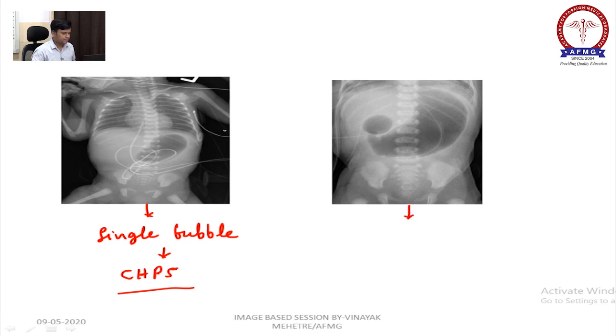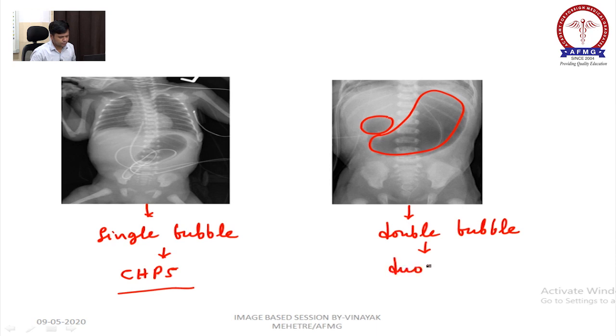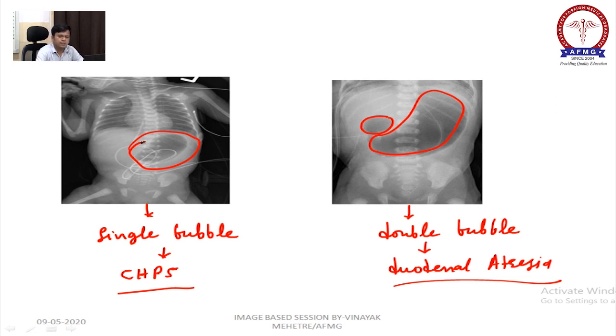And here, this has already been asked, the same image and a second bubble. So double bubble will be seen in duodenal atresia. Single bubble will be seen in CHPS and double bubble will be seen in duodenal atresia.